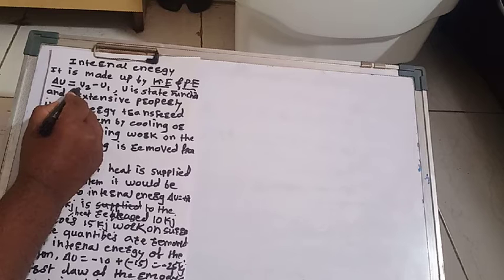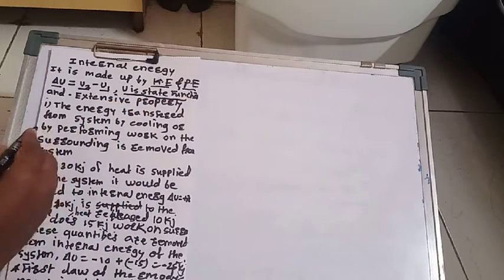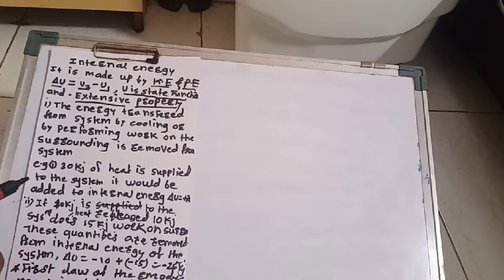Delta U is equal to U2 minus U1, where U1 is the internal energy of the initial state and U2 is the internal energy of the final state. This internal energy is a state function and an extensive property. It is a state function because its magnitude depends upon the initial and final state of the system. It is an extensive property because it depends upon the quantity of matter.